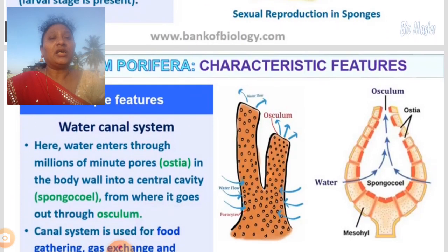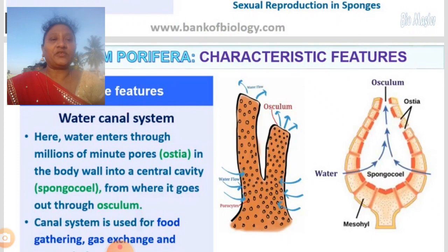The unique, special feature is the water canal system. You can see here in the picture, the water canal system is throughout the body. It is a canal like a channel. The water flows, and you can see the osculum is an opening through which the water travels. Here water enters through millions of minute pores. Those pores are called ostia. In the body wall there is a central cavity. That central cavity is called the spongocoel.